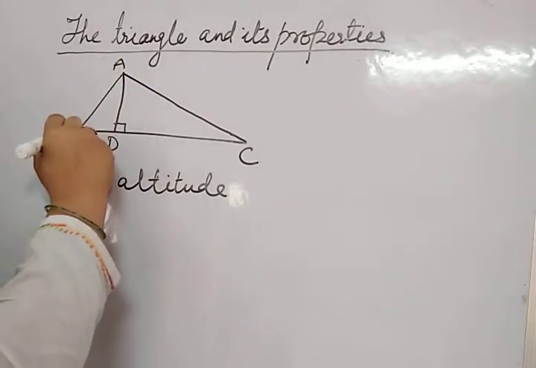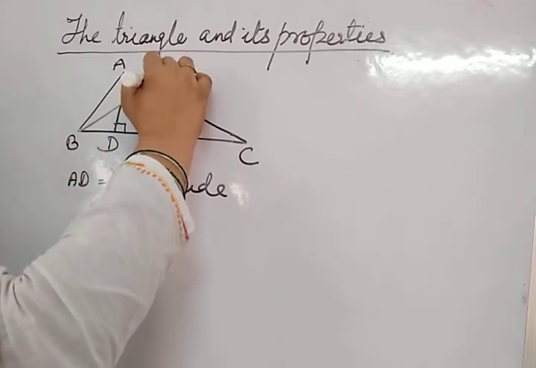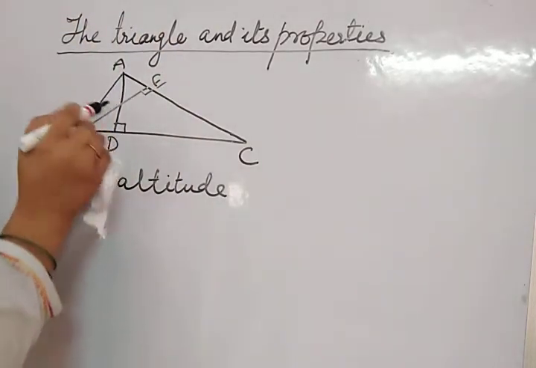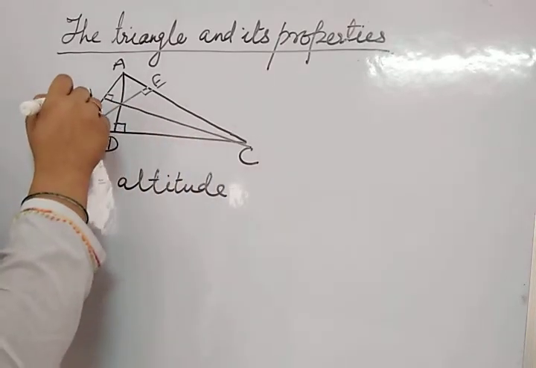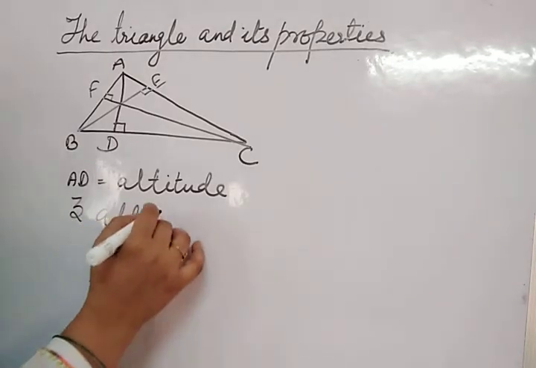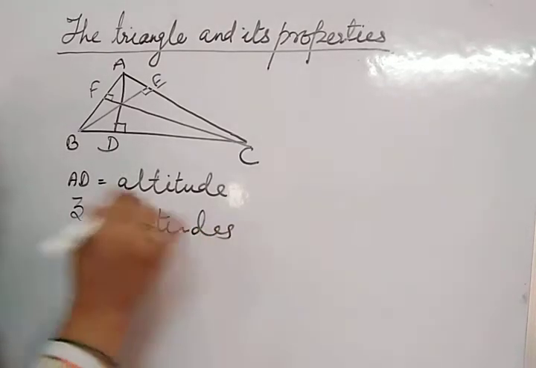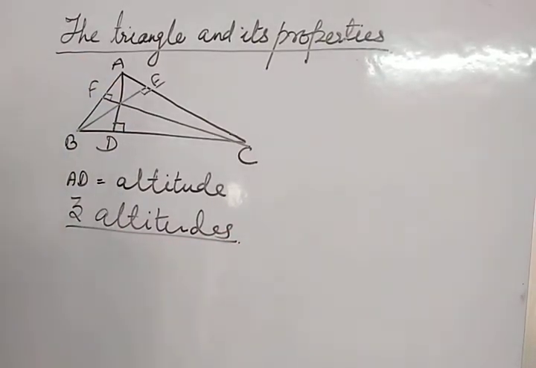One is AD. We can draw a perpendicular from point B also, that is BE. One more altitude we can draw from point C also, that is CF. So a triangle has three altitudes which intersect each other inside the triangle. Here you can see all the altitudes lie inside the triangle. But later on we will see the altitude which is exterior of the triangle also.